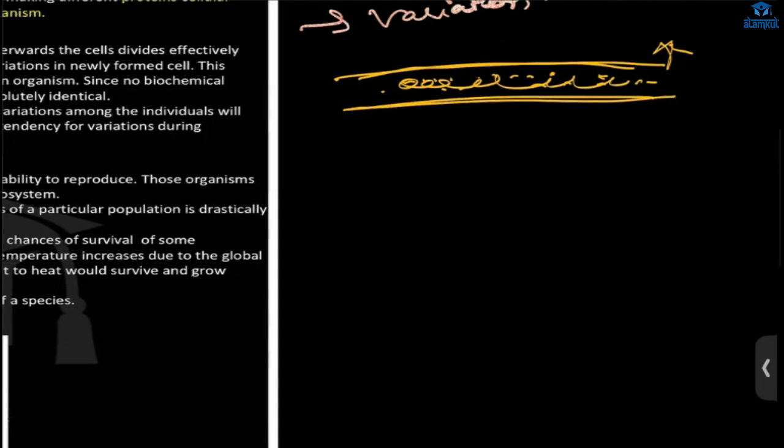But suppose in that population some variation has occurred. Some bacteria are highly resistant to the heat. So if the temperature is increased, those bacteria will survive, and they will go on to make more bacteria. So this species of bacteria will survive. So variation is very important. It is very important for the survival of species.